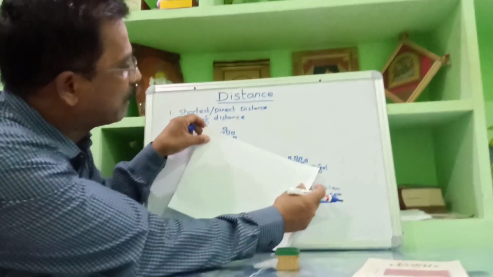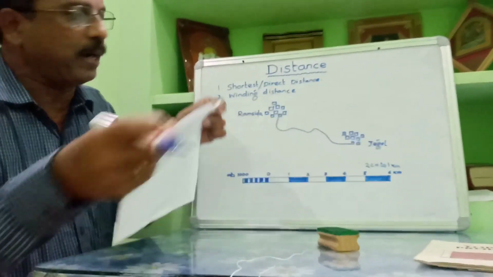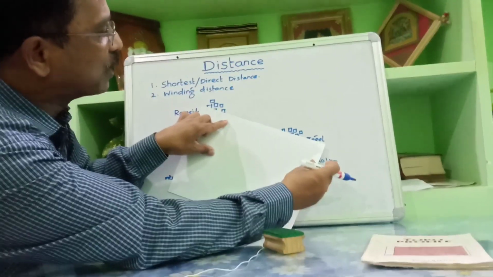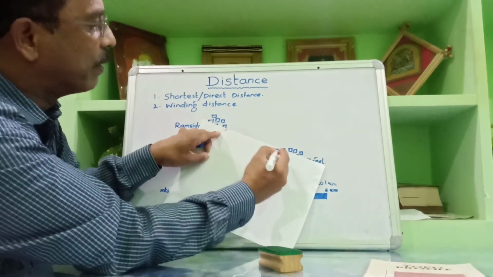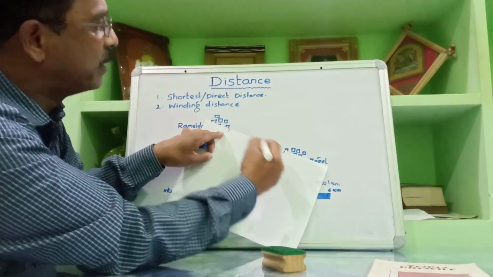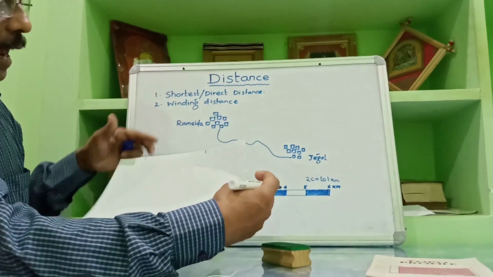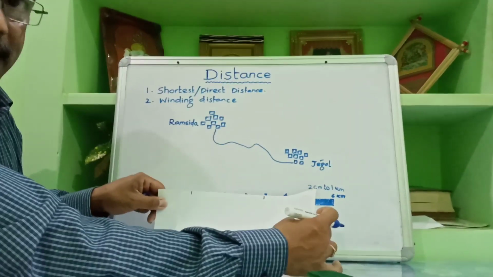Now place a strip of paper here, along the shortest distance, and mark the two limits. Here I have marked the two limits. This is the shortest distance between the two places. Now take the strip of paper and put it along the linear scale.